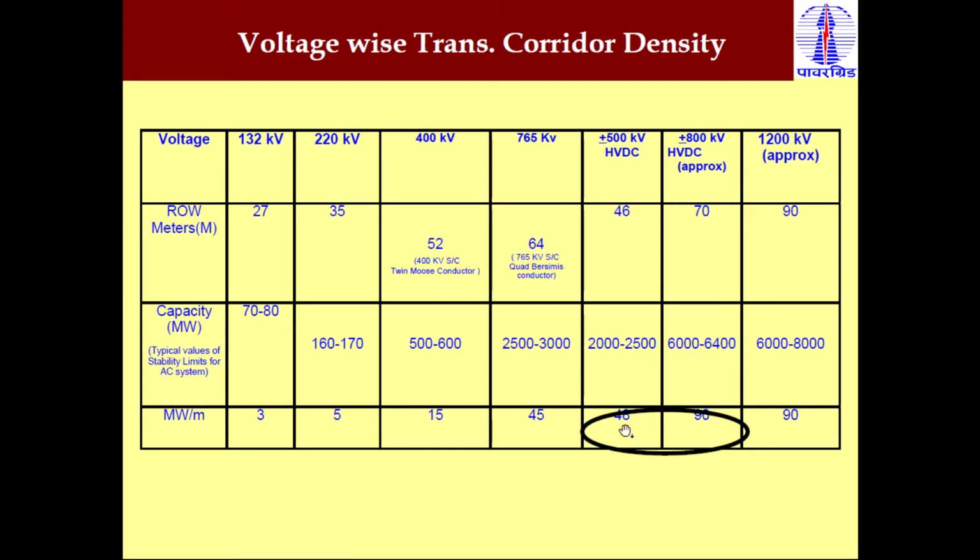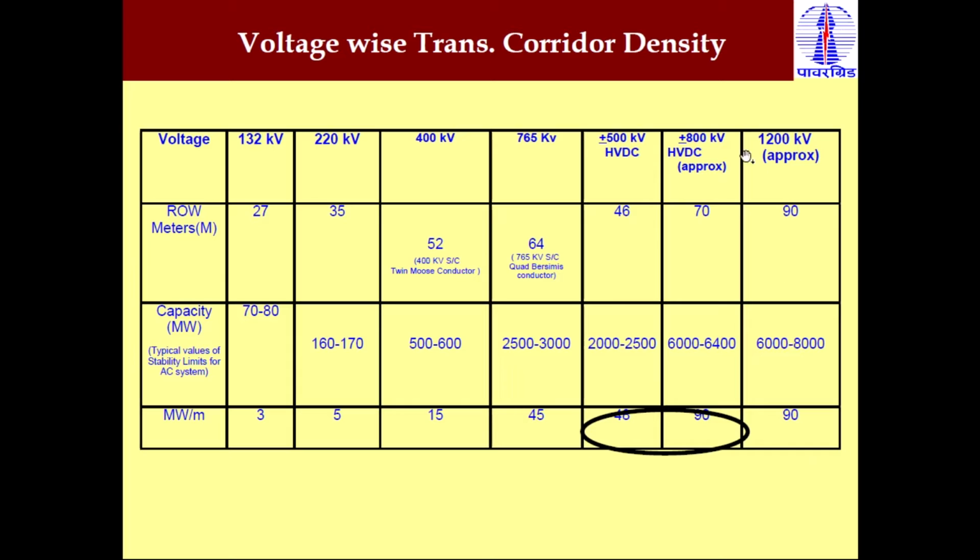The 500 kV HVDC line has a per meter power capacity of 48 megawatt, whereas the plus or minus 800 kV HVDC line has a maximum power transfer capacity of 90 megawatt per meter, and the 1200 kV HVAC line also has a capacity of 90 megawatt per meter.